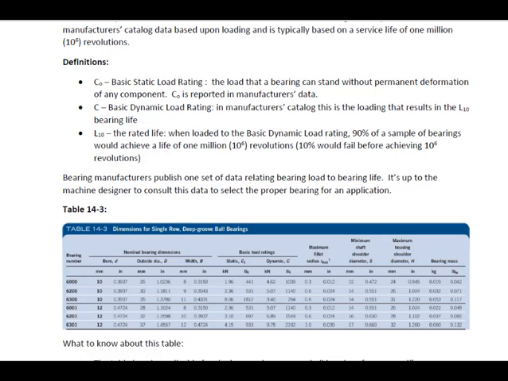And that means 10% would fail before achieving the 1 million revolutions. That's what I'm talking about, a statistical analysis done by the bearing manufacturers. So the bearing manufacturers will publish one set of data relating the bearing load to the bearing life. It's up to the machine designer to consult this data and select the proper bearing for an application.